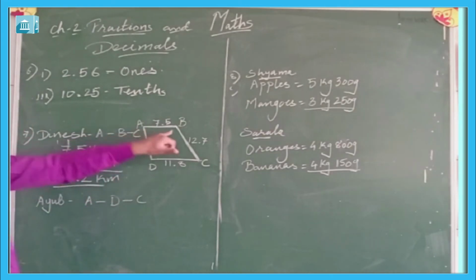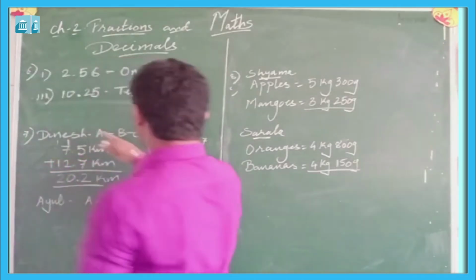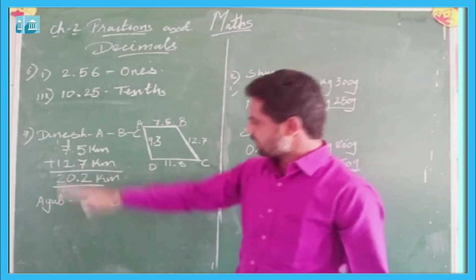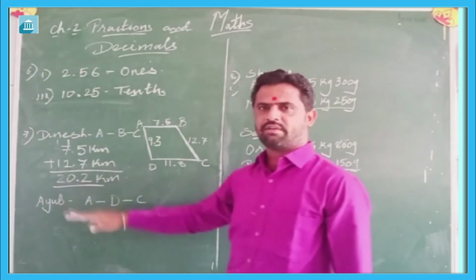So the total distance travelled by Dinesh will be 20.2 kilometers.